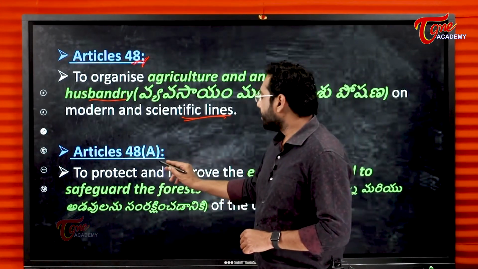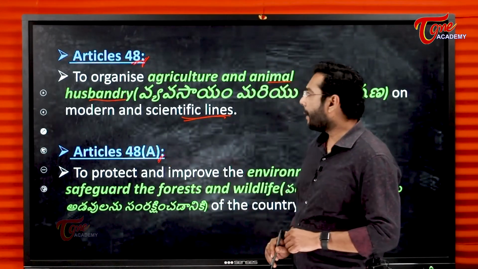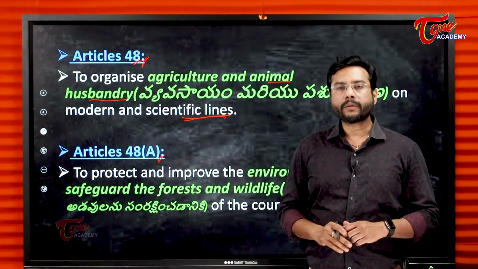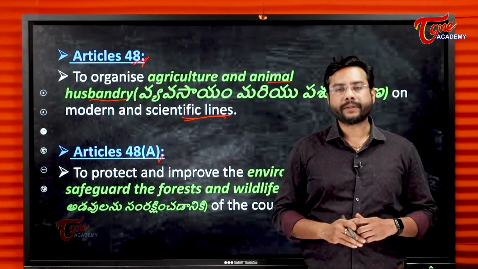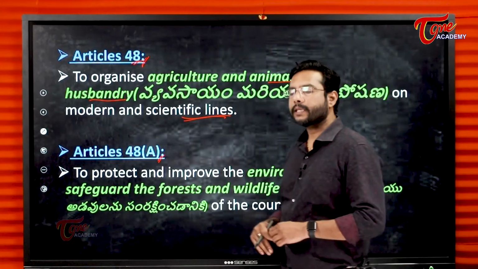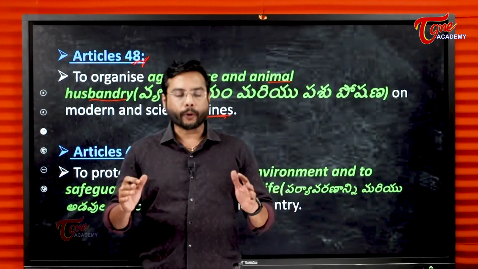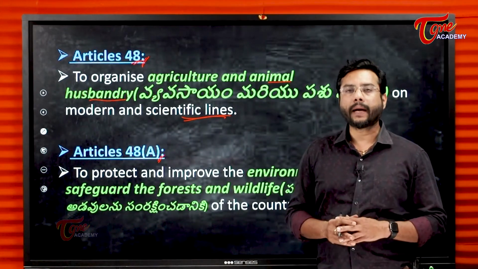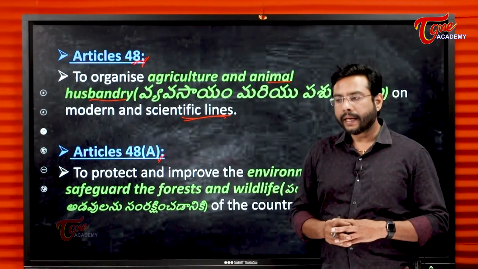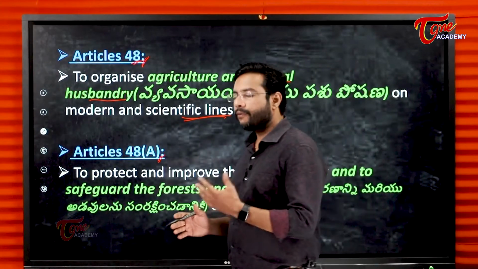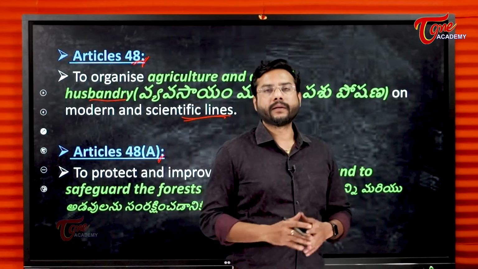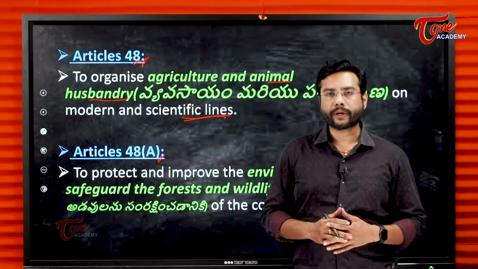Article 48A, an amended one. This article talks about protection of the environment. So it is also the responsibility of the government to protect the environment, to maintain the ecological balance, because it is mandatory or advisable that at least 33% of the land should be covered with forest.